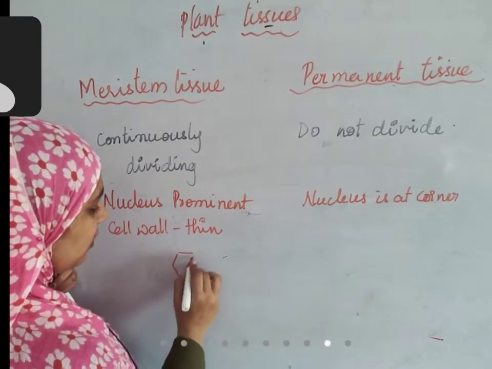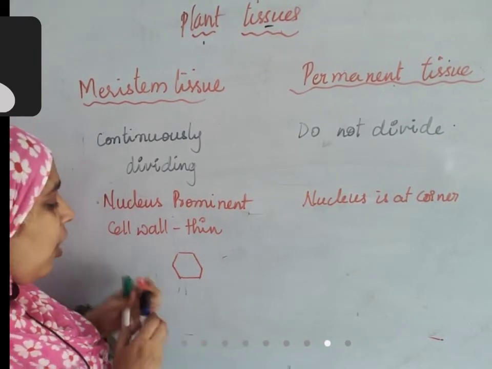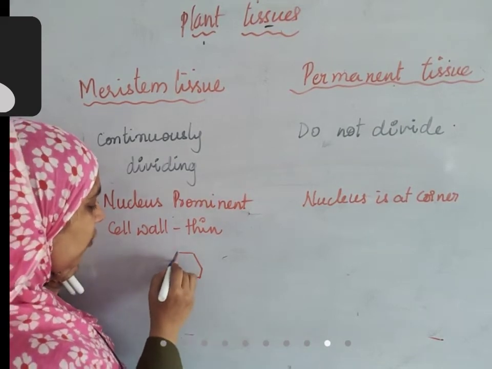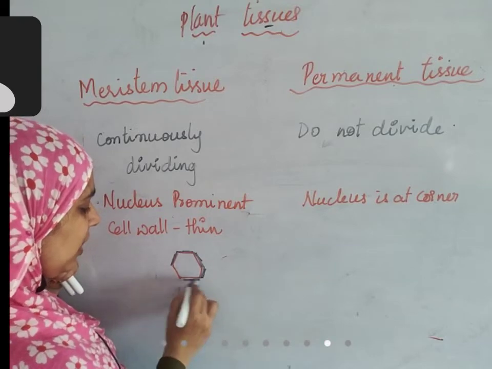After that, see, this is the cell. First, the primary cell wall will form. After that, slowly, secondary cell wall depositions will deposit on it like this. It becomes thick. Initially, it's very thin.